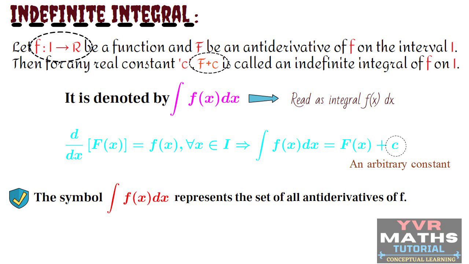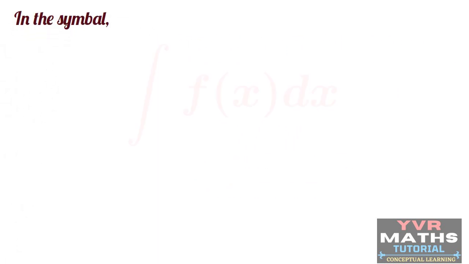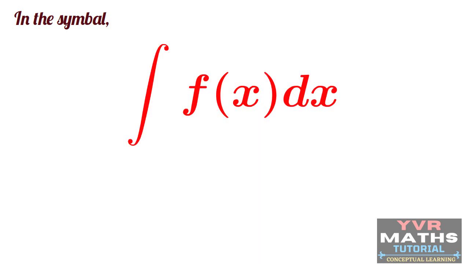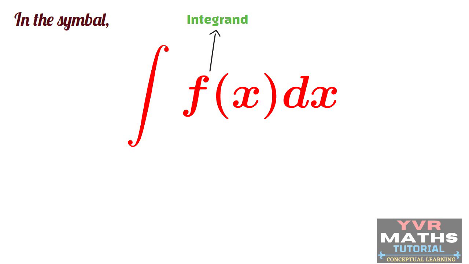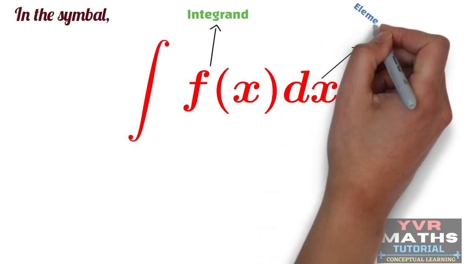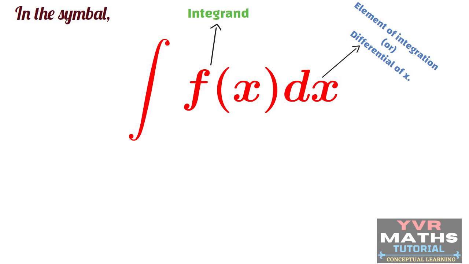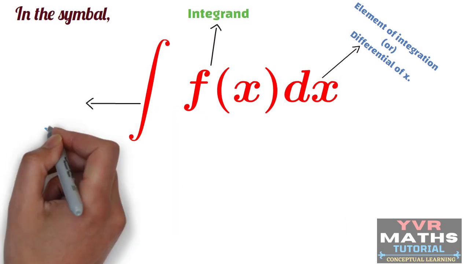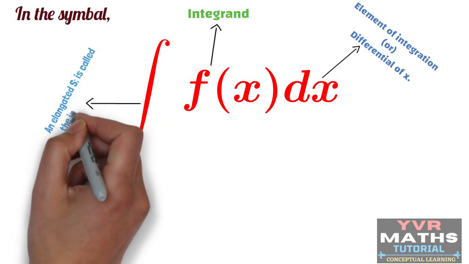Now, I will describe the symbol integral f(x) dx. Here, f(x) is called the integrand, dx is called the element of integration or differential of x. And this symbol, an elongated s, is called the integral symbol.